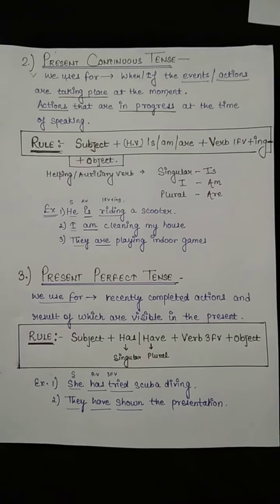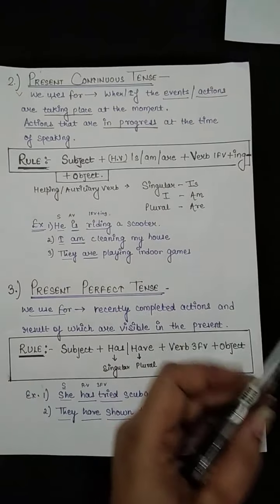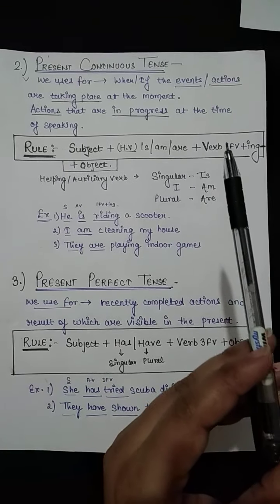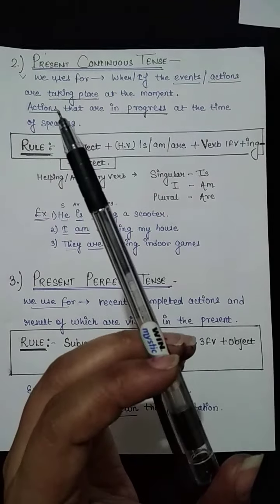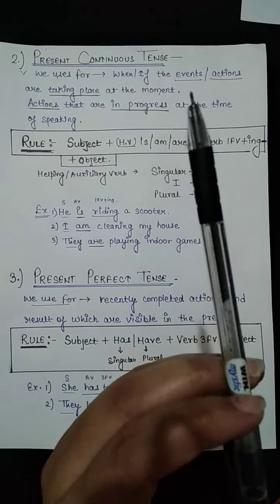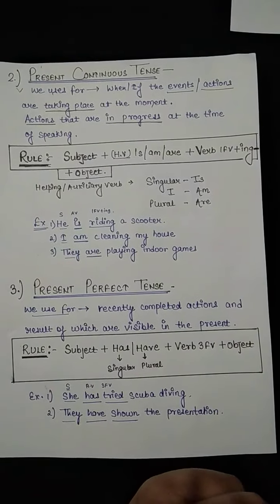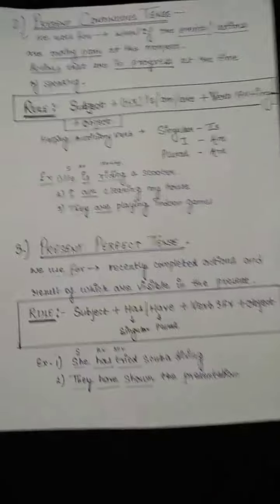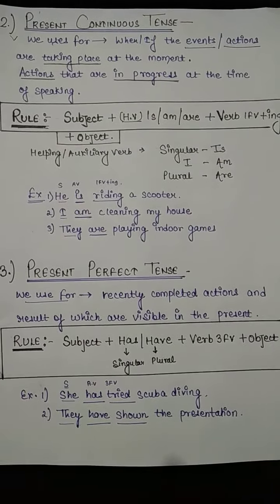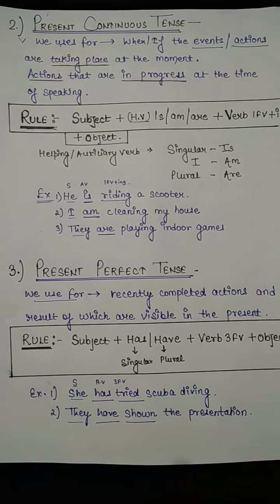We use present continuous tense when the event or action is taking place at the moment. Actions that are in progress means the actions which are going on, that have not been completed yet.